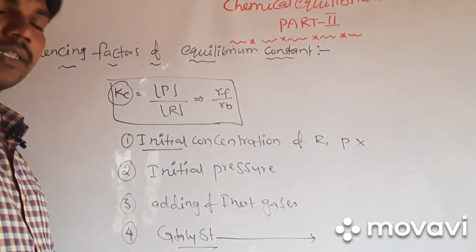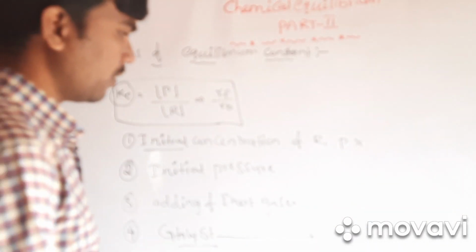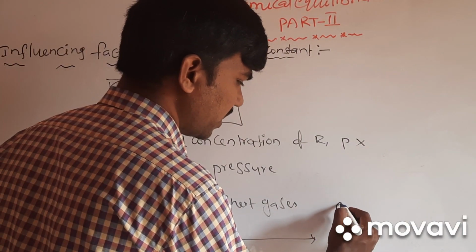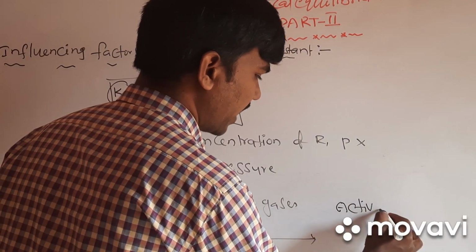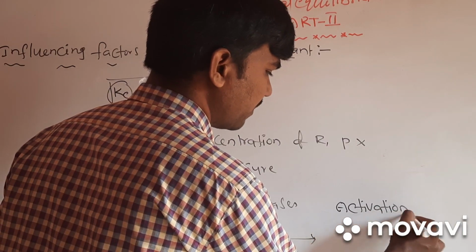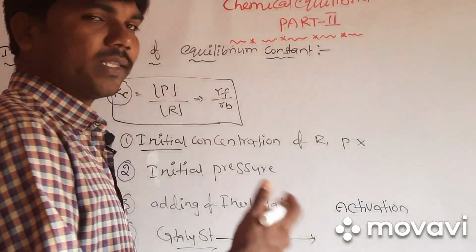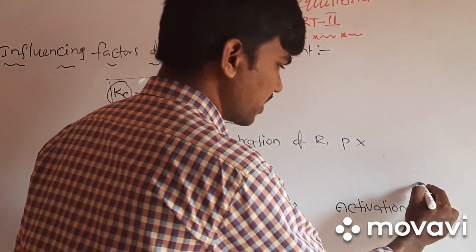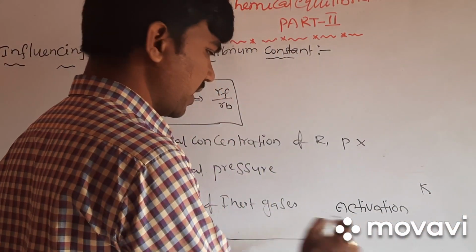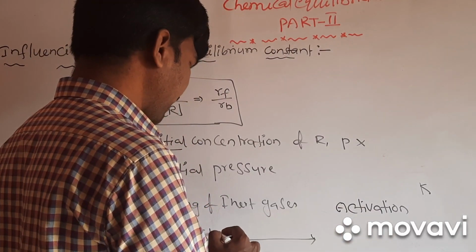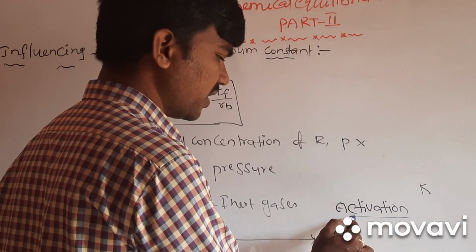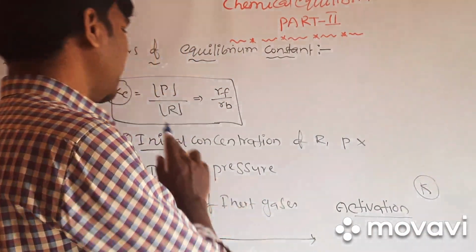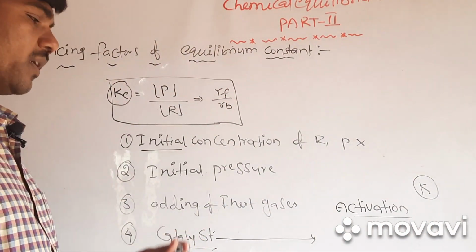Such substances we call catalysts. A catalyst decreases the activation energy, and by decreasing activation energy it speeds up the reaction. So the rate changes when you use a catalyst, because the activation energy changes. When activation energy changes, the rate constant changes, but the equilibrium constant is not influenced by the catalyst.